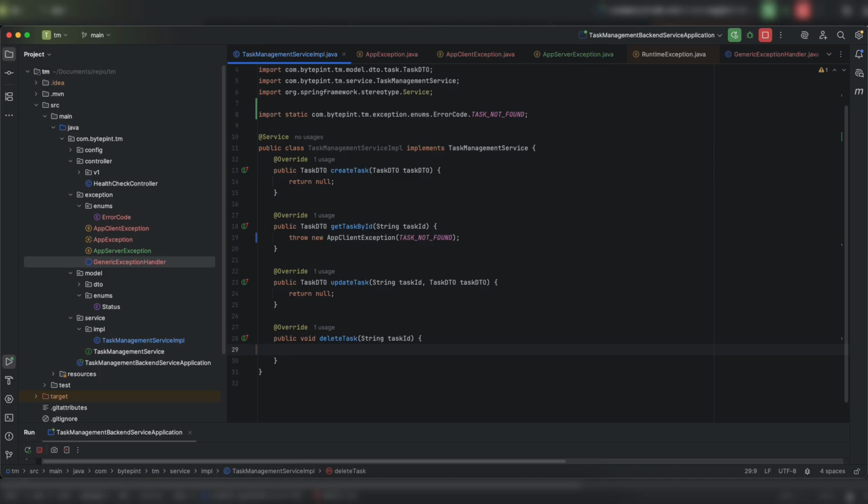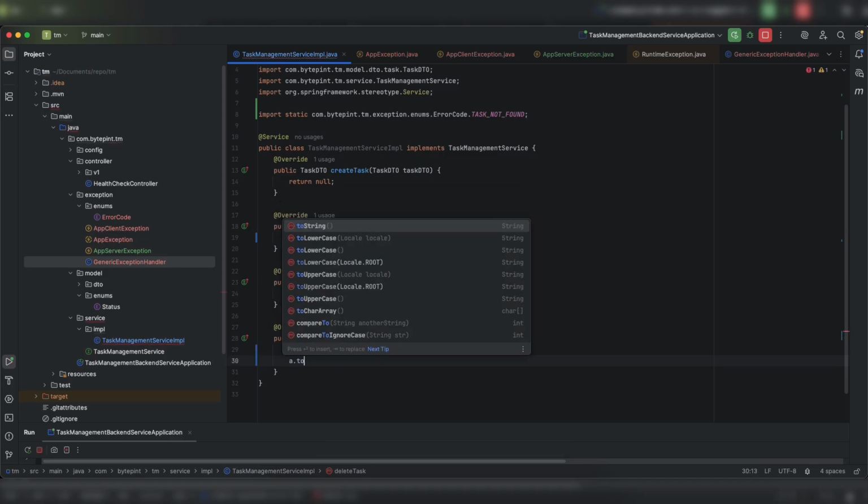That should be very rare. I mean, you should not get any unhandled exception in your application 99.99% of the time. But we cannot guarantee that we will not have an unhandled exception, so we should have a proper mechanism to give a proper response in those cases as well, right? So first, let me throw an unhandled exception. And throwing an unhandled exception is very simple. Just let's create a string A as null and just call the toString method.